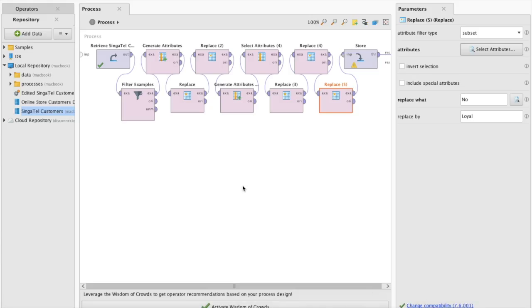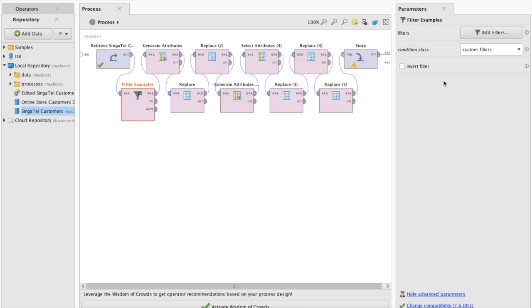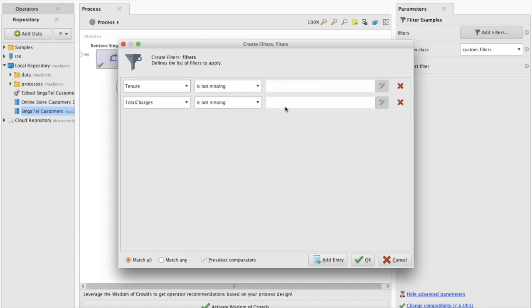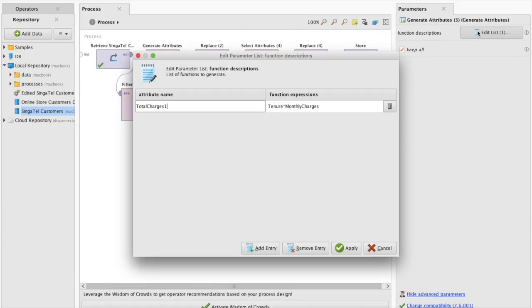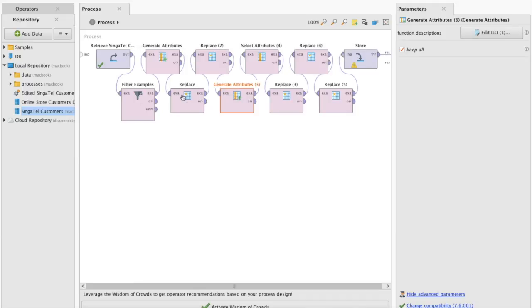Moving to the next part, our team proceeded to use the necessary operators to fix the issues. For the missing attributes, the team used the Filter Examples operator to filter tenure and total charges so that the examples with missing values are taken out. As for the incorrect value of total charges, the team used the Generate Attributes operator to input the correct formula to calculate total charges, naming it total charges 1. So now the results only display a total of 7,002 examples without any missing attributes.